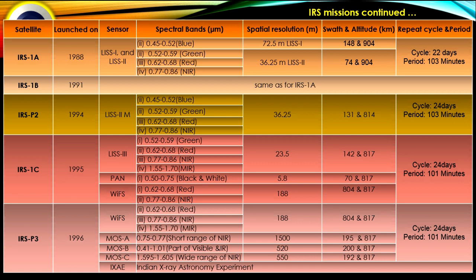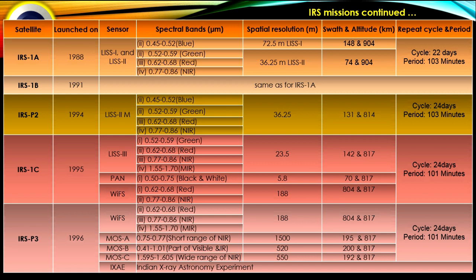IRS-P2 launched in 1994. It has the sensor LISS-2M, with 4 spectral bands: blue, green, red, and NIR. Spatial resolution is 36.25 meter. Altitude of the satellite is 814 kilometer, and swath 131 kilometer. Repeat cycle of the satellite is 24 days and period 103 minutes.